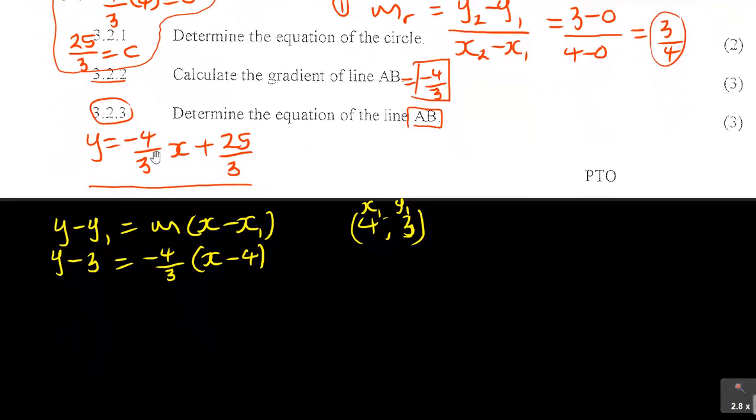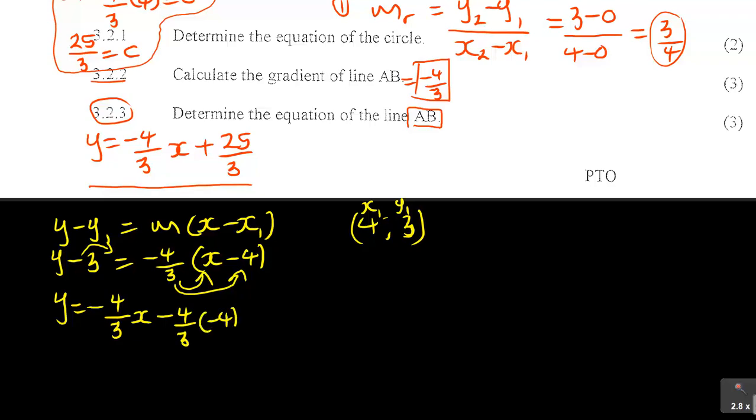So when now I simplify that, just to see if the answers are going to match, it's y is equal to, now the negative 3 will go to the other side. And then now I open this bracket. So this time this is minus 4 over 3 x, and then that time, negative times negative, it's negative 4 over 3 bracket minus 4. Now the negative 3 jumped to become a positive 3. So you've got y is equal to negative 4 over 3 x.